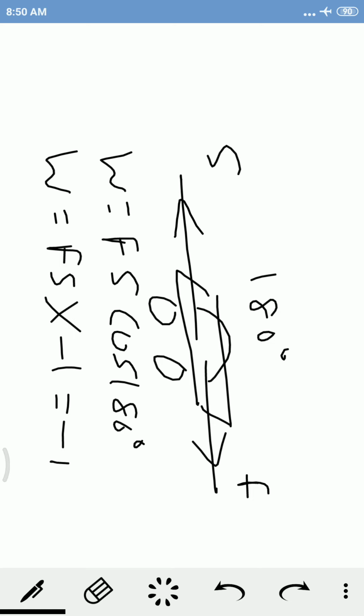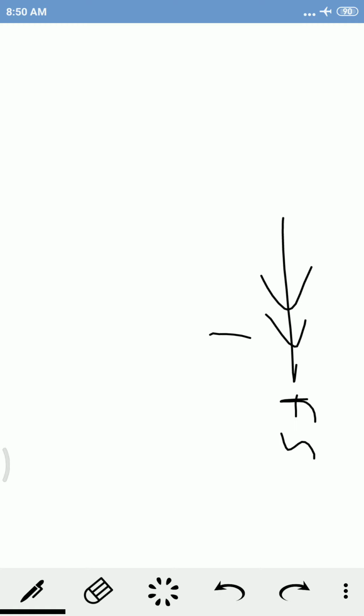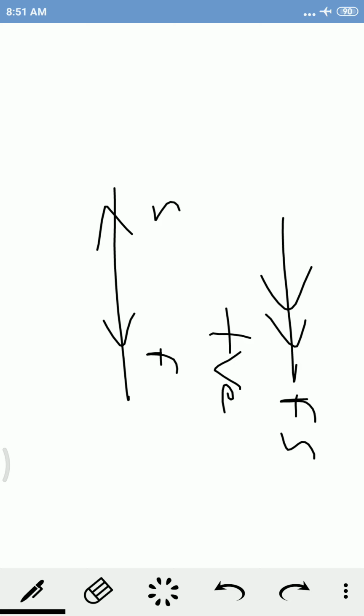So in this case, work done will be minus Fs. It means the work done will be negative. So understood, if the direction of force and displacement are the same, then the work done will be positive. And if the direction of force and displacement are opposite, meaning there is an angle of 180 degree, then the work done will be negative.